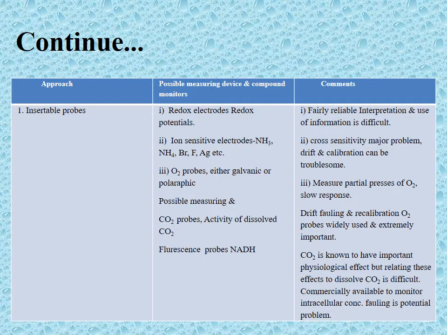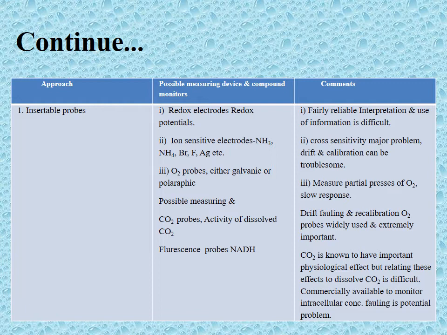So these are the approaches, possible measuring devices, and their comments. Insertable probes: possible measuring devices include O2 probes, ion sensitive electrodes and redox electrodes. Comments: fairly reliable, cross sensitivity, measure partial pressure.